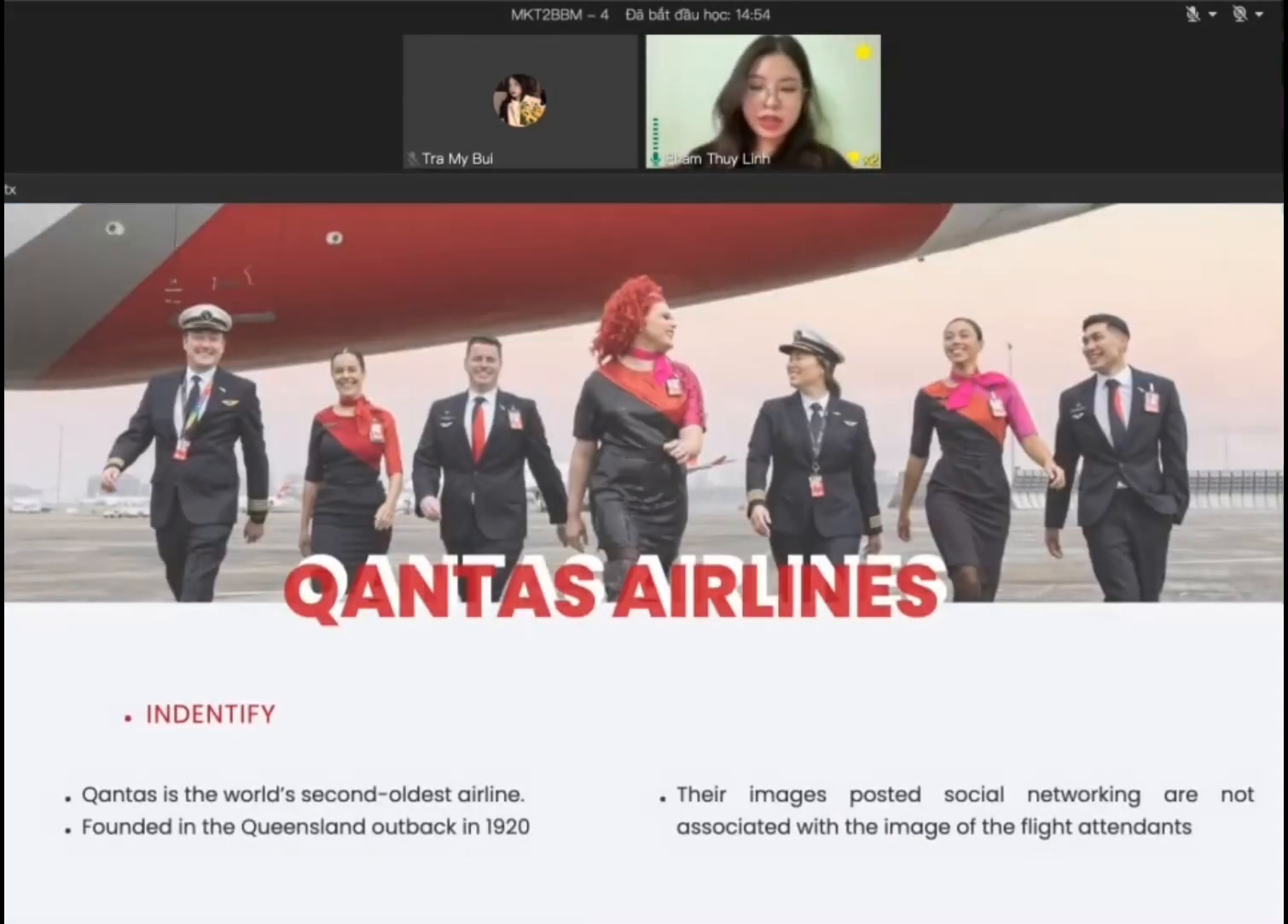Now we'll move on to Qantas Airlines. Qantas is the world's second oldest airline. About the logo of Qantas Airways, they use the image of a kangaroo. Kangaroos are considered the symbol of Australia. However, Qantas may not be able to reach some customers because their image and posts on social networks are not associated with the image of the flight attendant, the people who are directly bringing the reputation and quality of Qantas to customers.